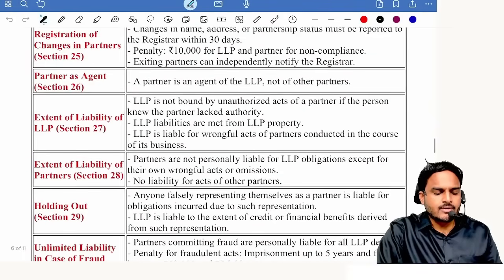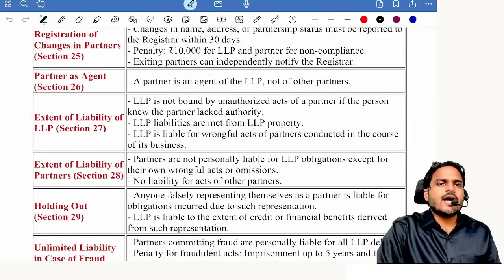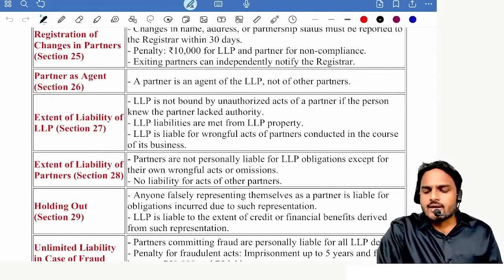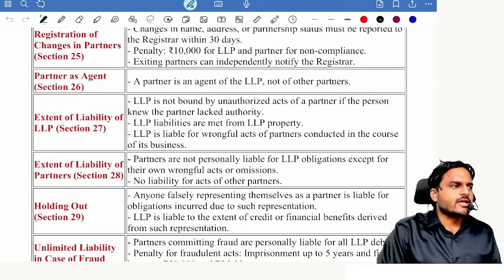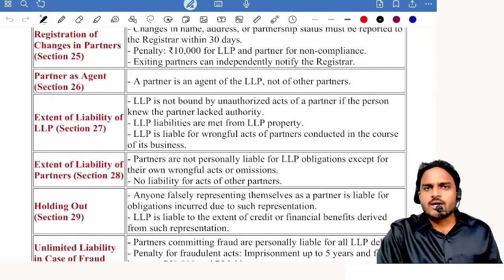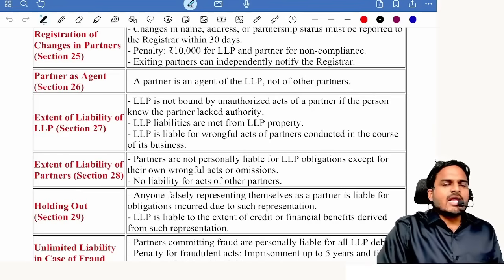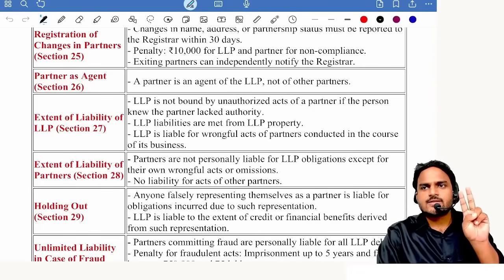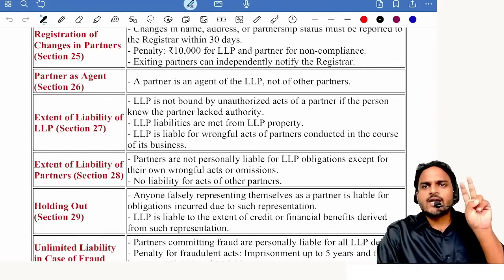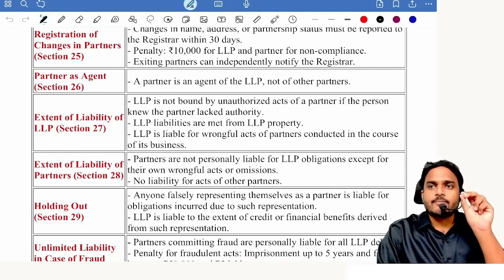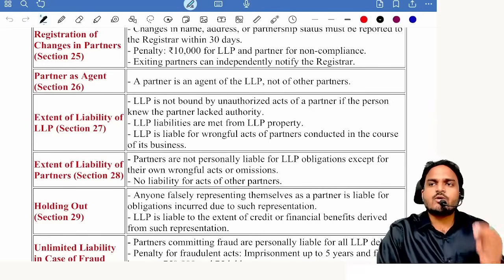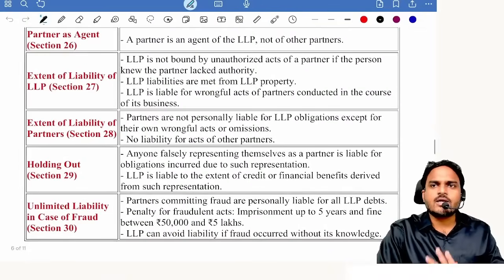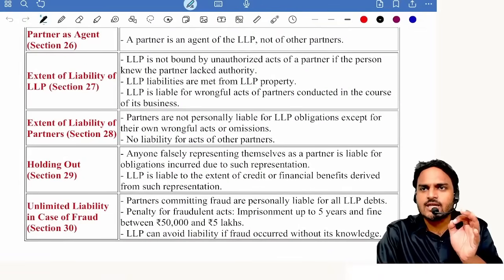Next one, partners as agents. That means for the act of a partner, tell me, are all other partners liable, or is LLP liable? Come on, tell me, for the act of a partner in LLP. All other partners liable, LLP liable. And LLP is not liable for the act of a partner if two conditions are satisfied. What are those two conditions? Not within the authority, and the third party is having knowledge of the partner's authority. That means the partner is without authority and he is entering into the contract. If two conditions are satisfied, then for the act of the partner, LLP is not liable; the partner is personally liable.